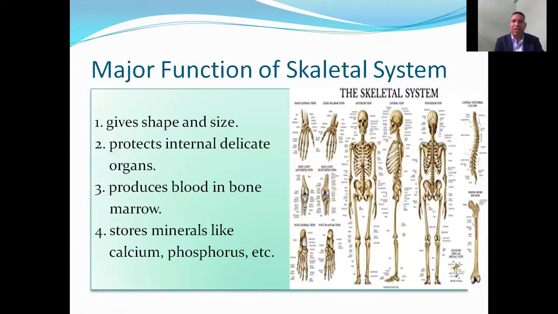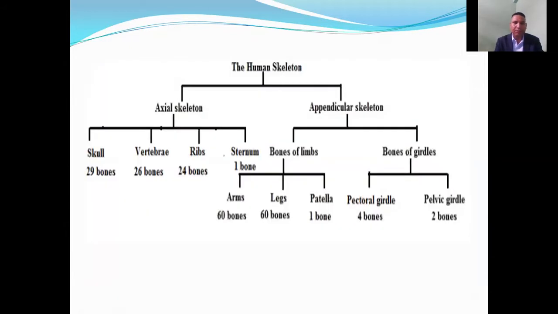Major functions of skeletal system are as follows. They give shape and size to the human body, protect internal delicate organs like heart, lungs, liver, etc. They produce blood in bone marrow, and store minerals like calcium, phosphorus, etc.